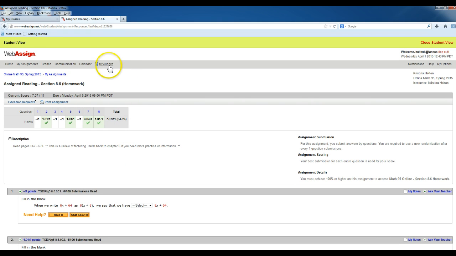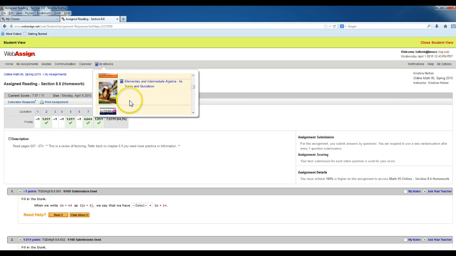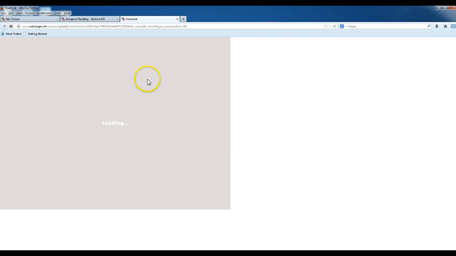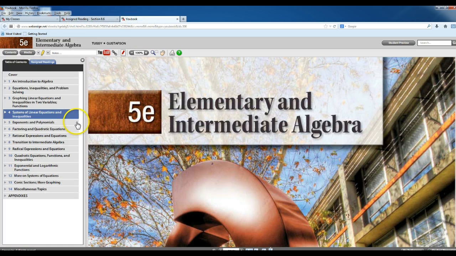So I can access the ebook from the main page by clicking on that textbook, or I can also click up here under my ebooks. I have more than one listed, but this one with a little swirl is the one for this class. It's the Elementary and Intermediate Algebra 5th edition. That's what yours should show. Notice it opens the ebook in a separate window, which is great because then I can actually navigate back and forth. I don't have to leave the textbook.